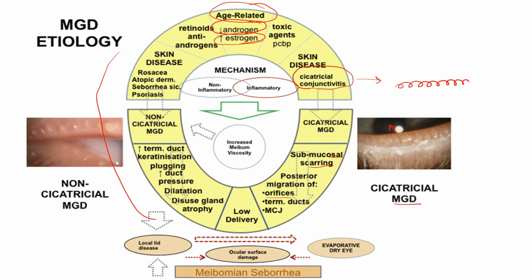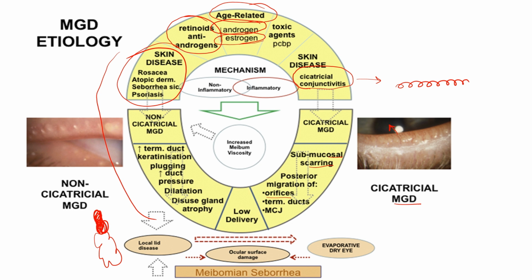Okay, so as they are displaced from the normal position, obviously they're not going to be able to deliver the meibum onto the normal surface of the tear film, leading to evaporative dry eye disease, right? Similarly, on the other side, you can see retinoids, anti-androgens, and skin disorders can cause problems with meibomian gland dysfunction. What happens in the skin disorder is that ultimately the orifices of the meibomian glands will undergo keratinization.